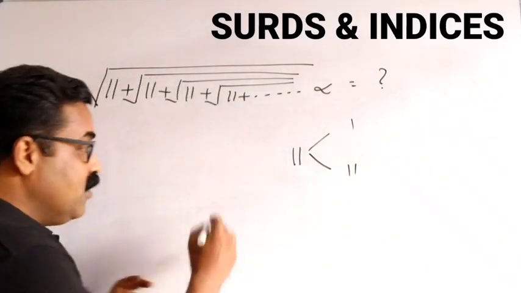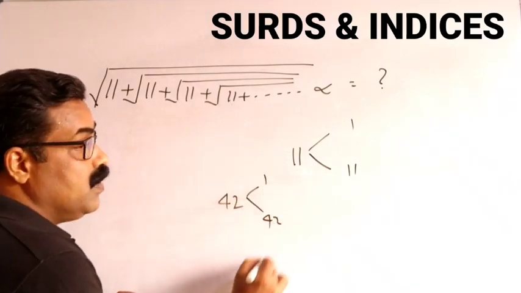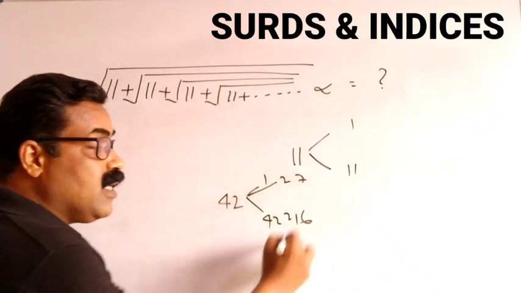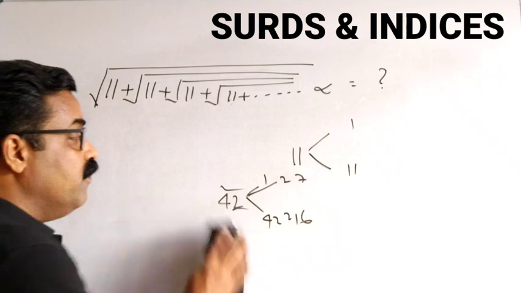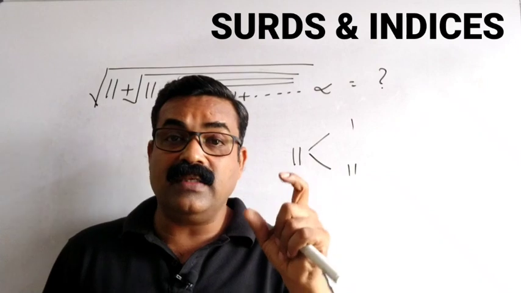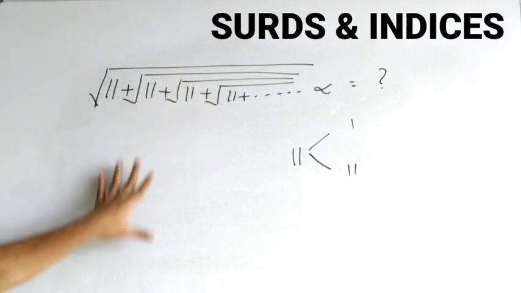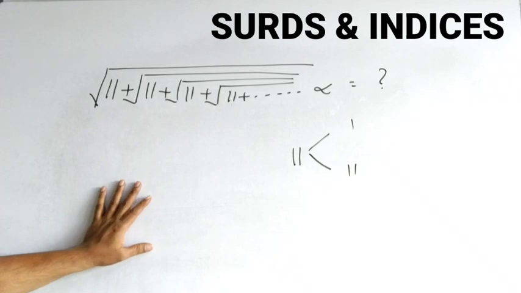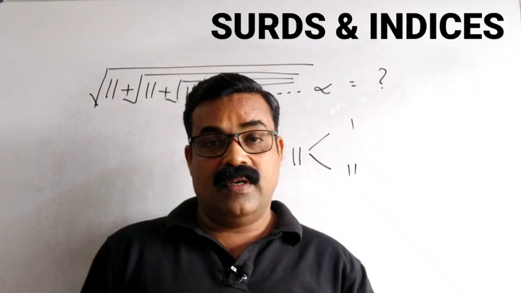Understand very clearly, students. When we have the number 42, we have 1 and 42 as factors. Then we have 2 and 21 as factors. Then we have 7 and 6 as factors. All these are factors of 42. Whereas when we have the number 11, we have only two factors, 1 and 11. The difference of 1 and 11 is not equal to 1. So if you have a question like this, what will we do?